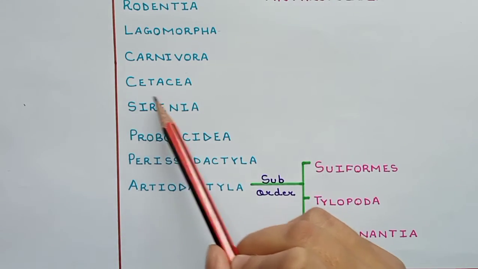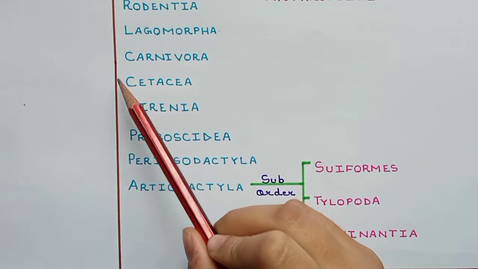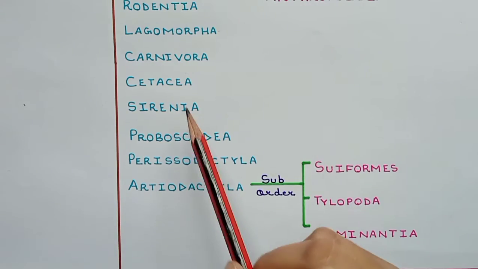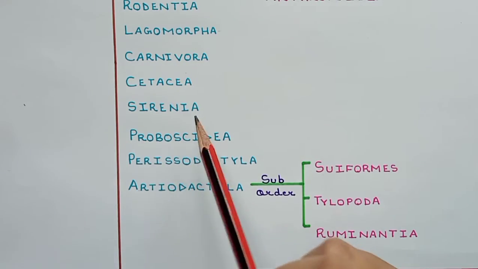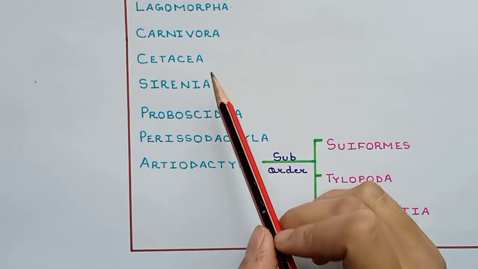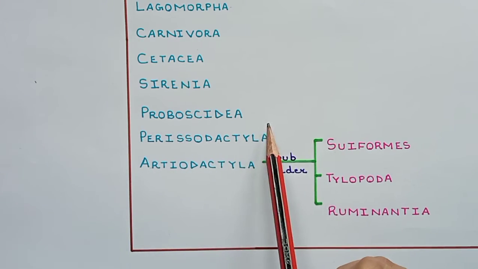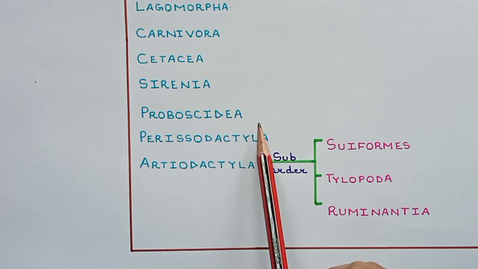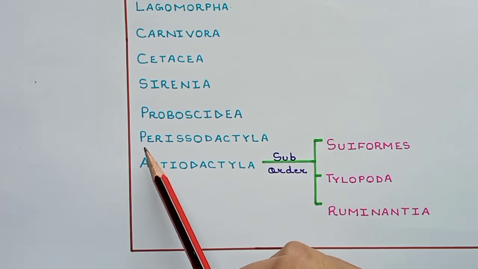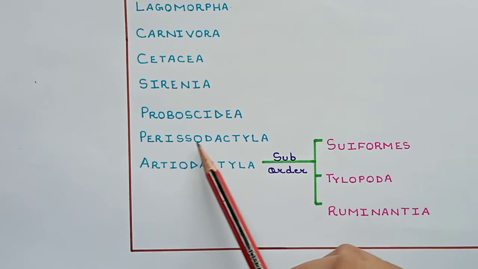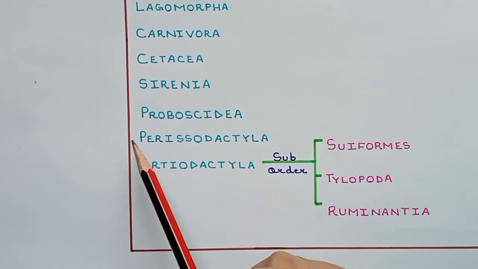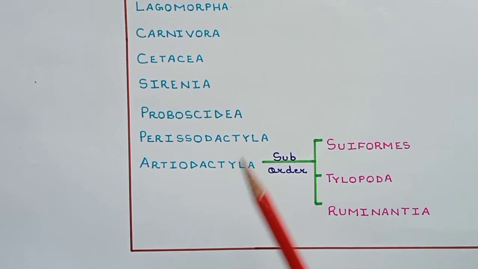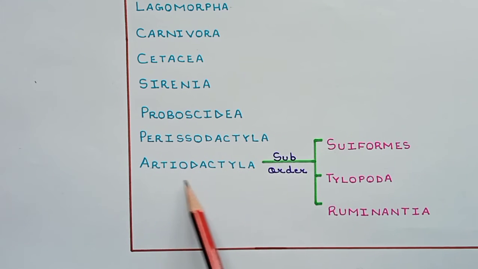Then we have Cetacea, then Sirenia, then Proboscidea. The second last is Perissodactyla, and the last is Artiodactyla.